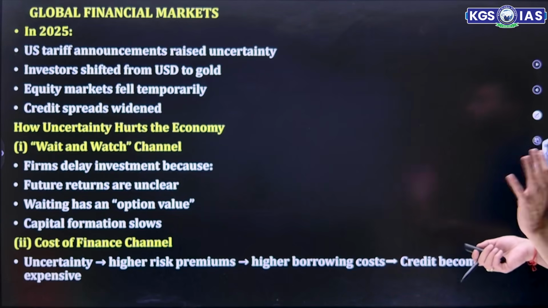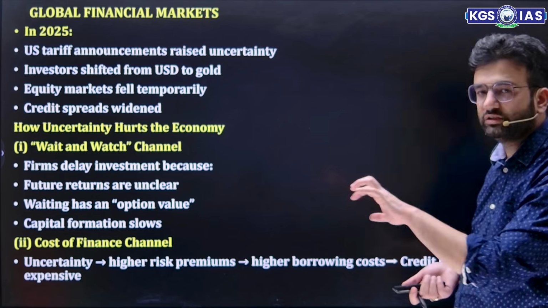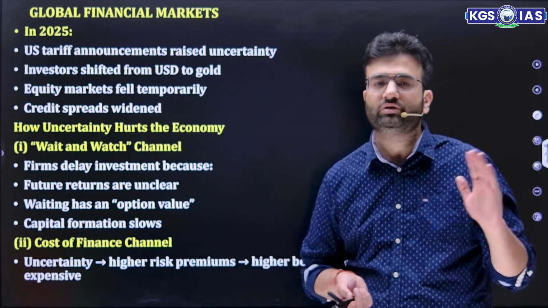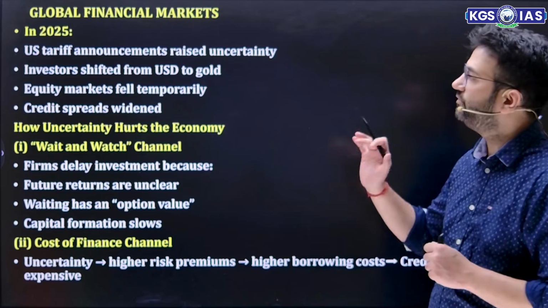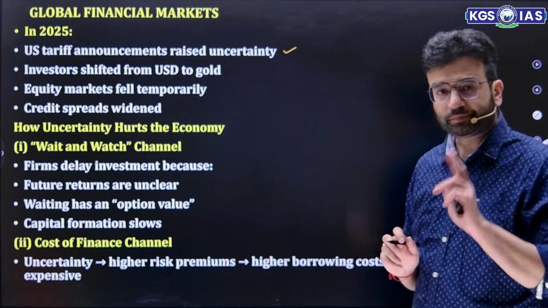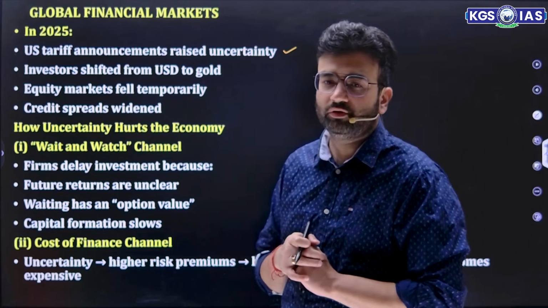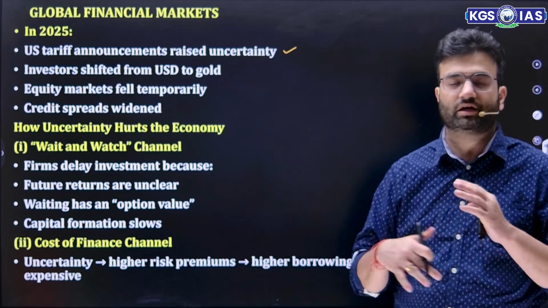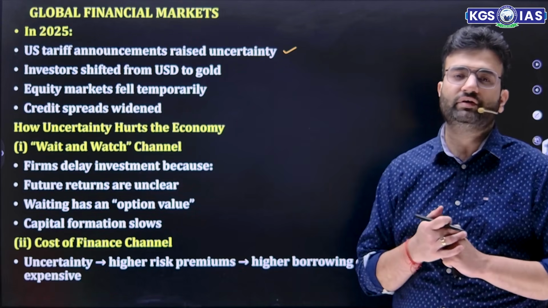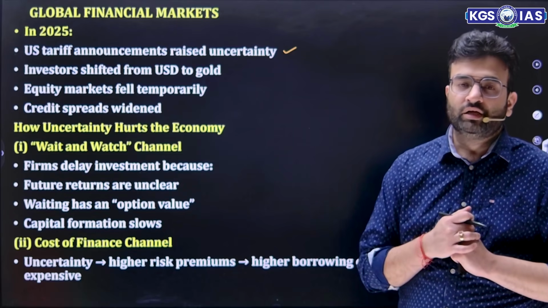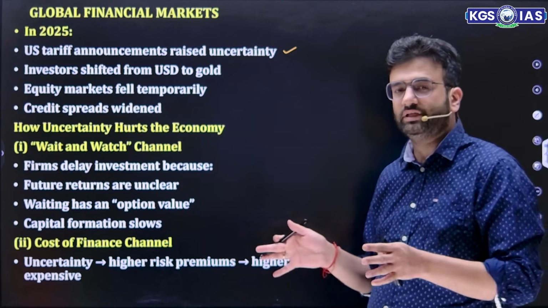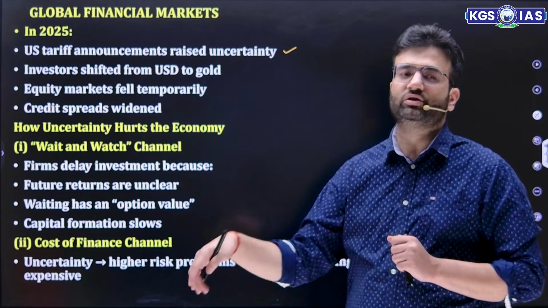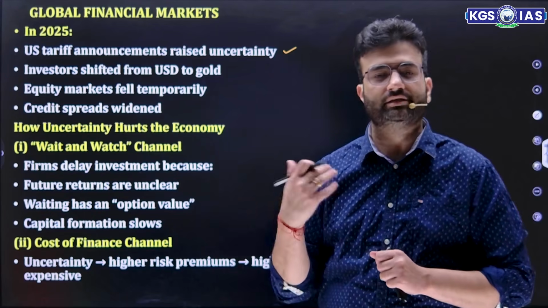Moving ahead, global financial market. Let's talk about what is going on in recent times. Right from 2025, the US tariff announcement raised the uncertainty. Because of the extreme US tariff on imports imposed by the US government, when imports keep on increasing, the US domestic companies feel that pressure. So to reduce that pressure on their domestic companies, Trump actually enhances the tariffs.